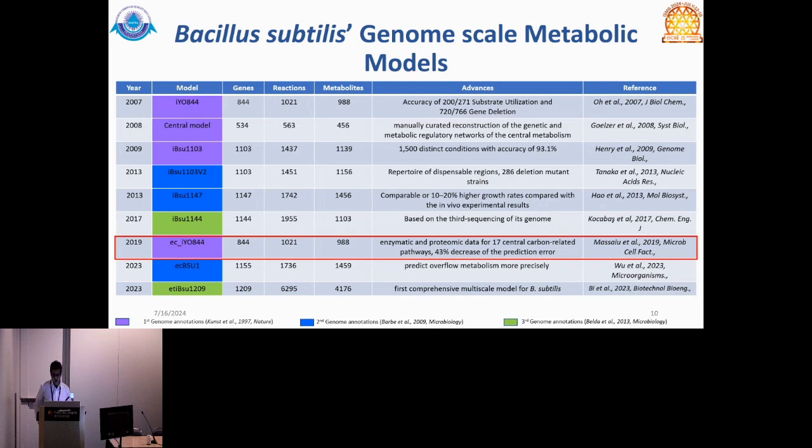We took this 2019 model, although that's not the most recent one, because it had additional enzymatic and proteome data that was more carbon-centric, which is what we were interested in because we were interested in the levan biosynthesis pathway.